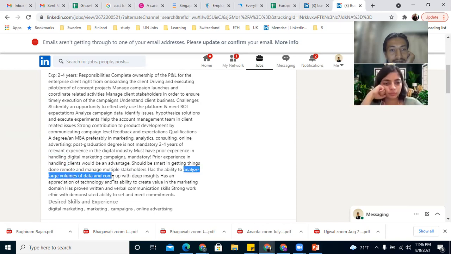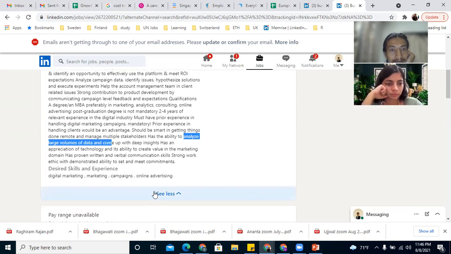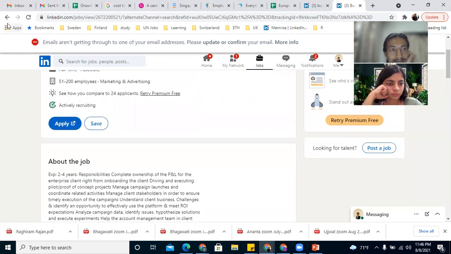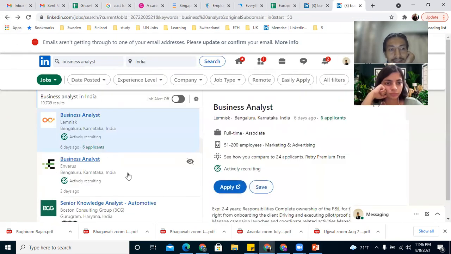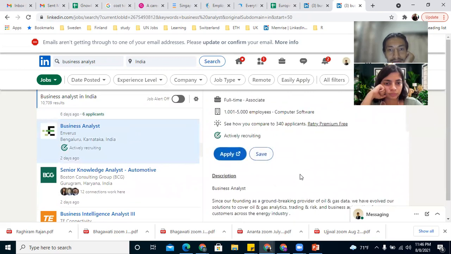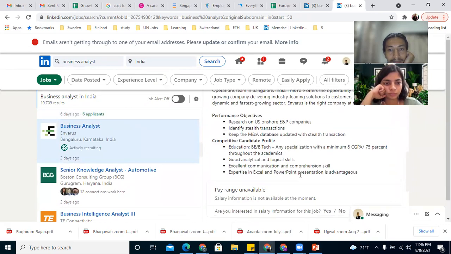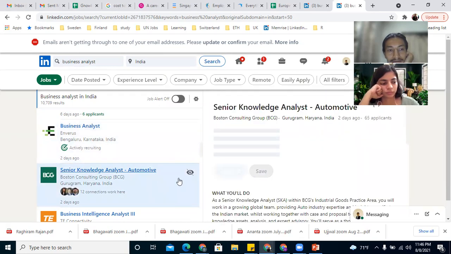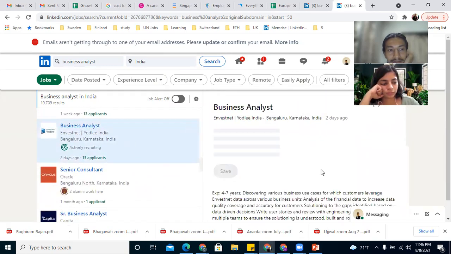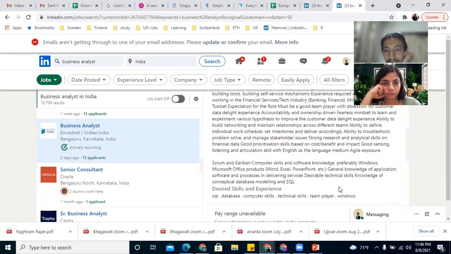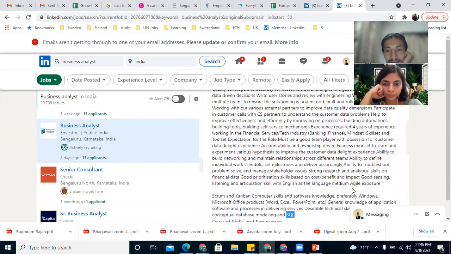Analyze large volume of data. This will completely depend on the JD. Business analyst at InvestNet: Windows, PowerPoint, SQL.